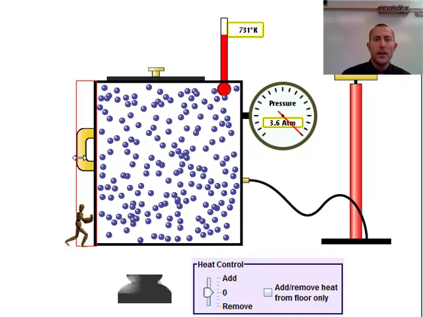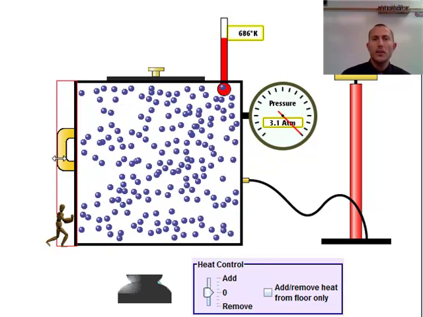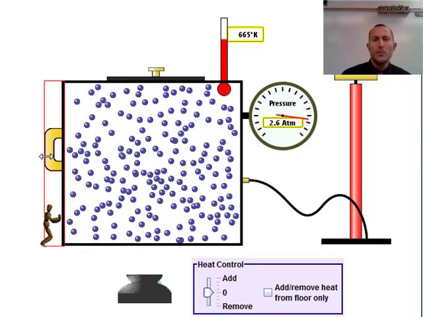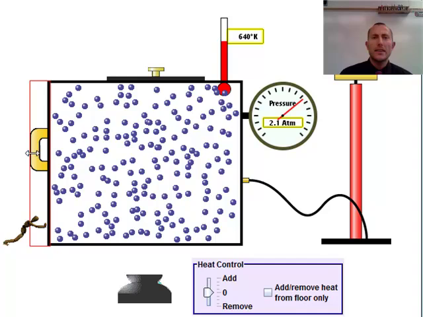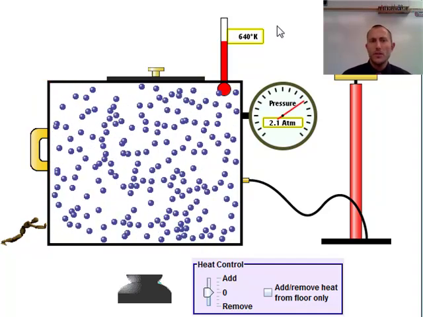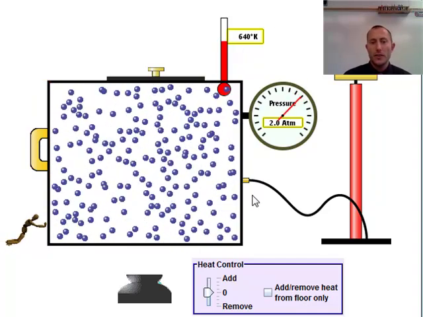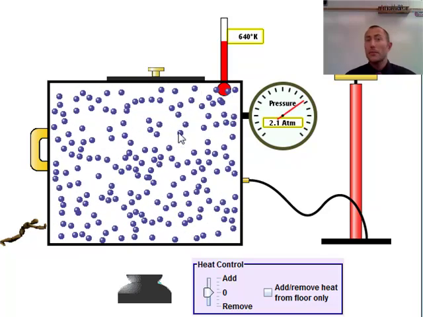Let's do the opposite. Let's pull this out. As we're pulling this out, now the molecules are doing work on the piston, and so they're losing kinetic energy. The piston's taking that energy. We see our temperature decrease, we see our pressure decrease. Okay, so that's what happens when we change the volume.